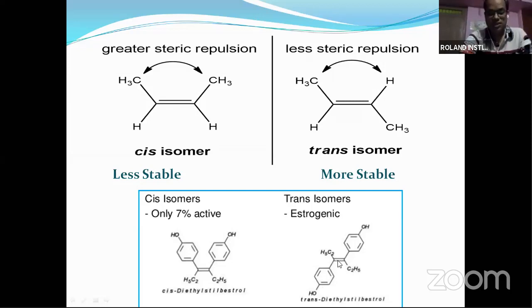In this case the bulky groups are away from each other, so it is more estrogenic compared to the cis form. You can get questions like this in the GPAT exam: which form of diethylstilbestrol is estrogenic? The trans form is more estrogenic, so the answer will be trans.